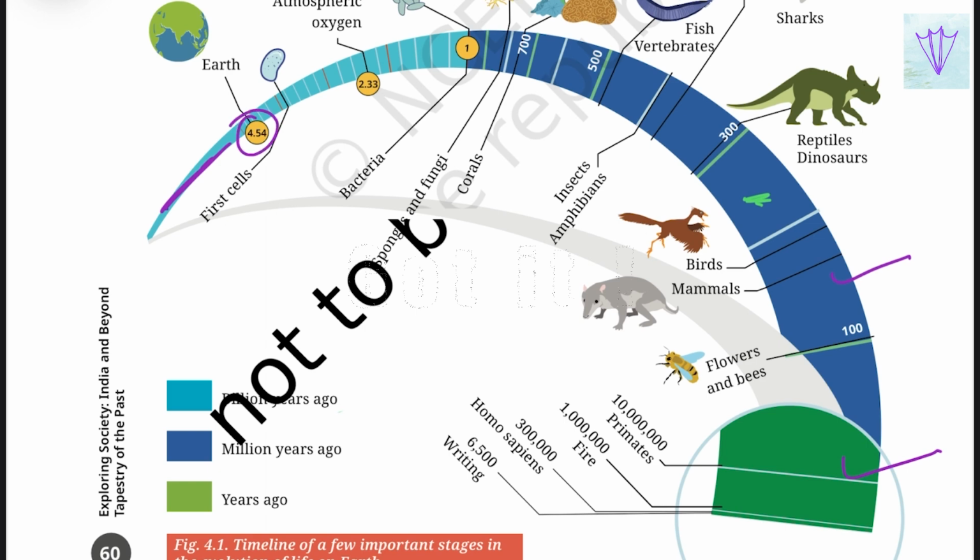Earth was formed some 4.54 billion years ago, and we humans, that is the Homo sapiens species, were formed some 3 lakh years ago. So in comparison to the formation of Earth, we can understand that we humans were only there some few years ago, whereas Earth is the oldest, that has been from billions of years ago.